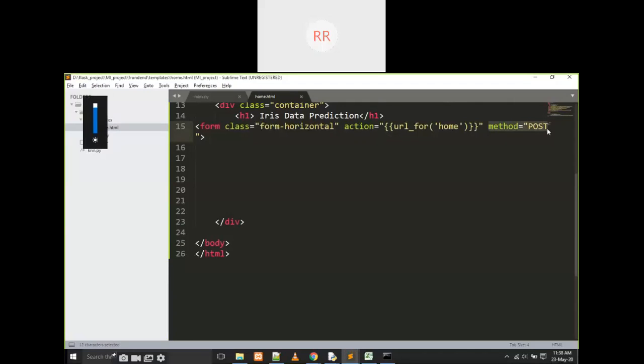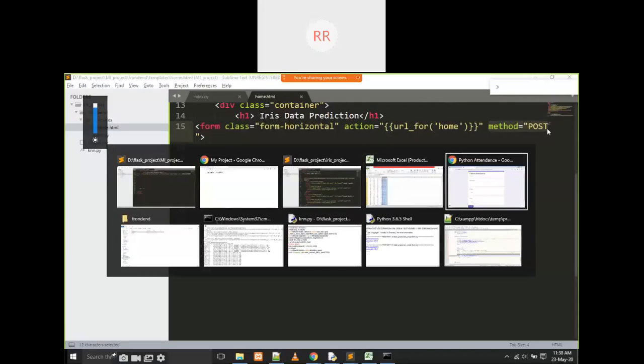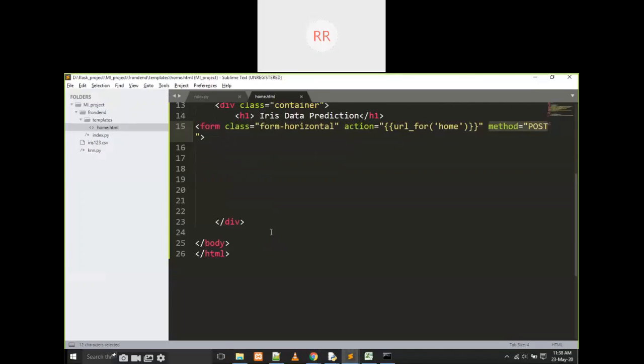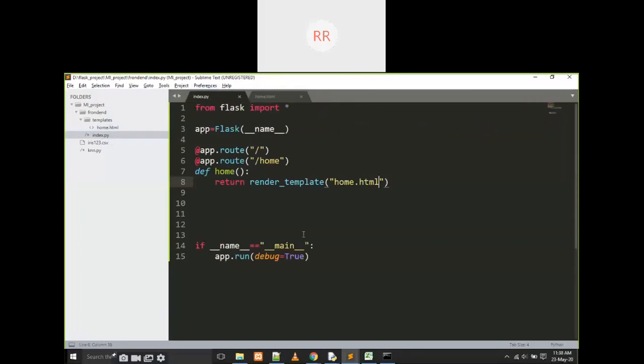The method is always post here. Post means some data is there. If you click on it, the data is going to be posted from here to this home function in a .py file. Yes, is it okay everyone?